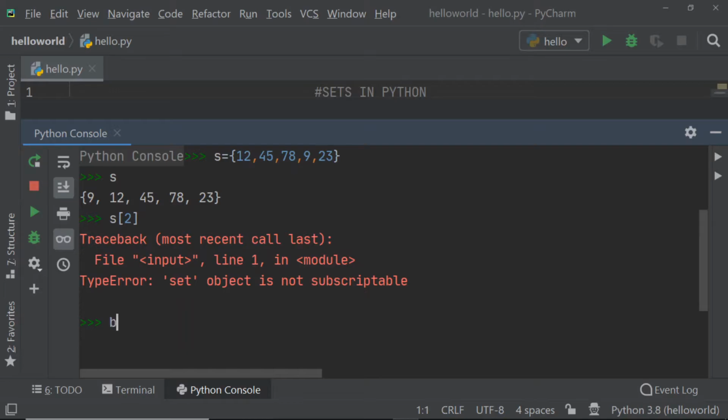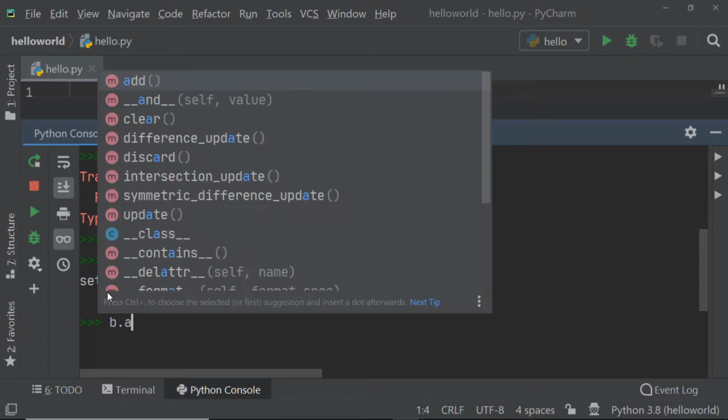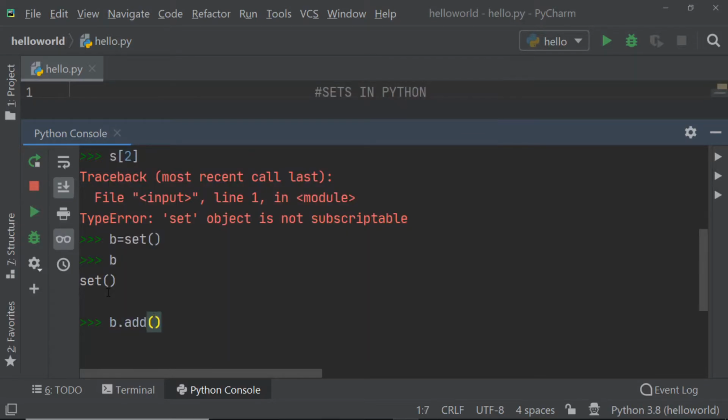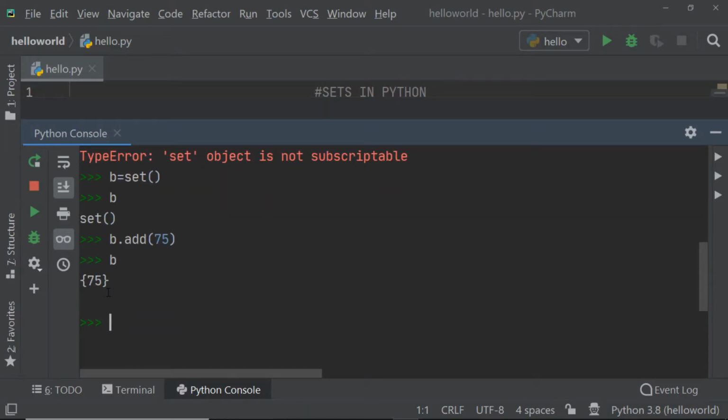So I am creating a set that is B, and I am using the set method to create a set. Now this is the way that we can create a set named B, and if I display it here, I will get B is a set. Now, how to add elements in this set is by using the add method. So B dot add, and if I add the number 75 and display B, I will get the element 75 in it. So B has a single element, which is nothing but a set with 75 in it.